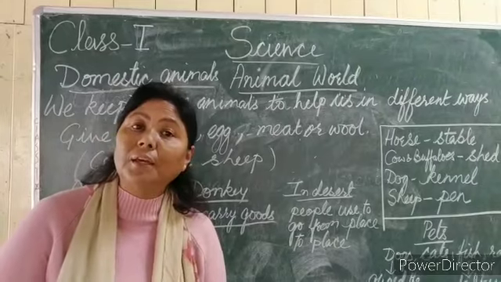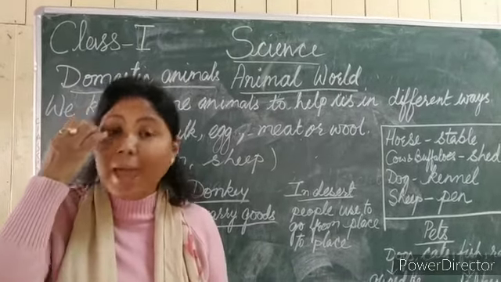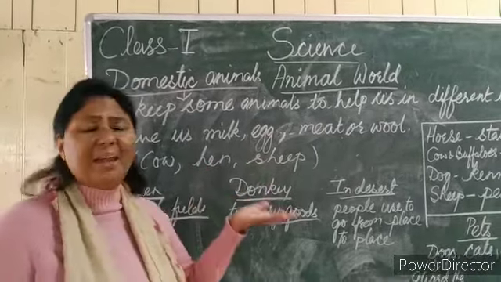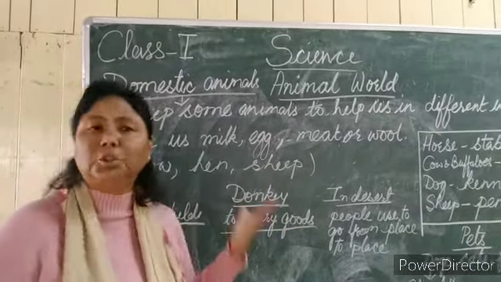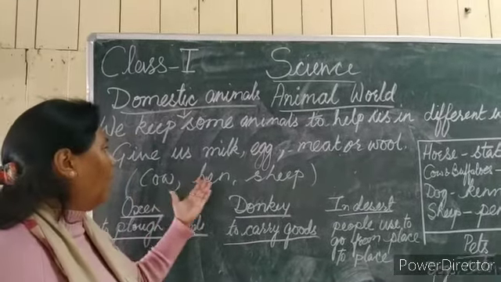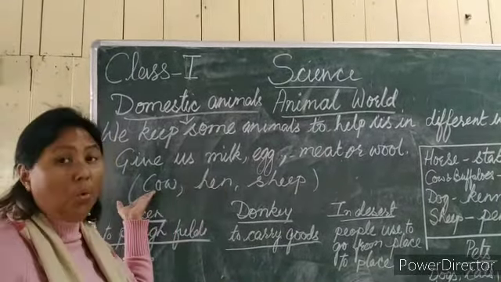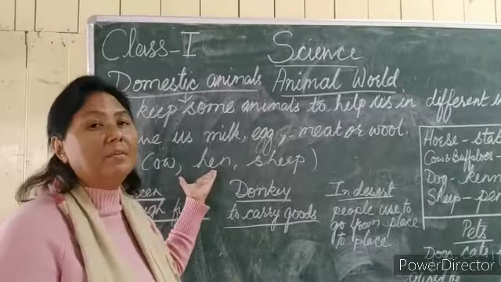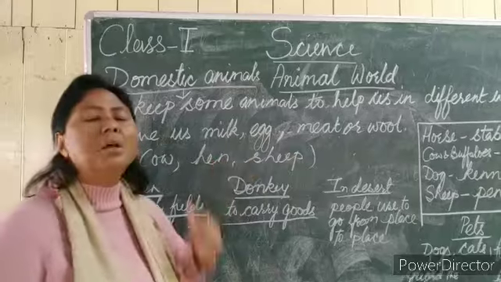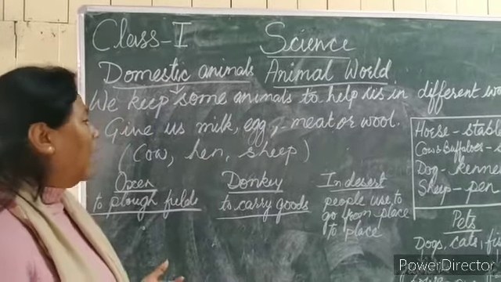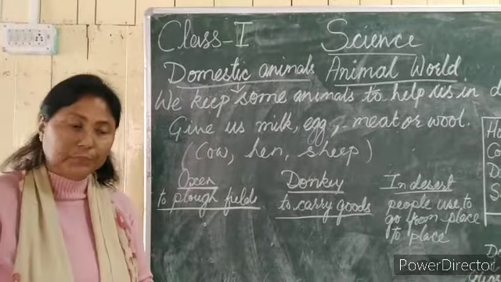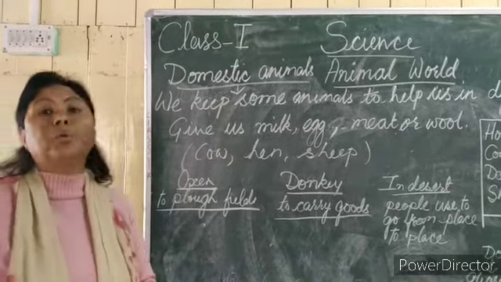And from where do we get the wool? We get it from these animals also, isn't it? Which animal gives us wool? The sheep gives us wool, even rabbit, right? So cow, hen, and sheep. Cow gives us milk, and hen gives us egg, and then sheep gives us wool. So I have just written 3 examples. Okay. Now why do we keep oxen at home? We keep them because they plow the field.